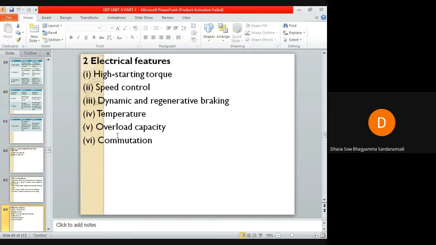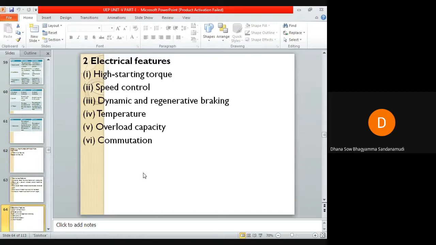Next electrical feature is overload capacity. The traction motor should have the capacity of handling excessive overloads in parallel running. In traction work, a larger number of motors need to run in parallel to carry more loads. Therefore, the traction motor should have such speed-torque and current-torque characteristics that these motors share the total load almost equally. So all the motors running in parallel must be able to distribute the load equally. Next electrical feature is commutation.